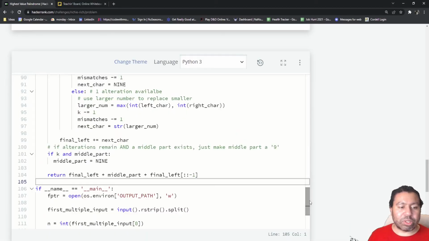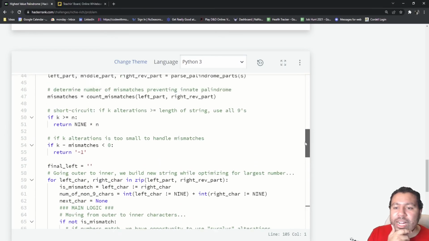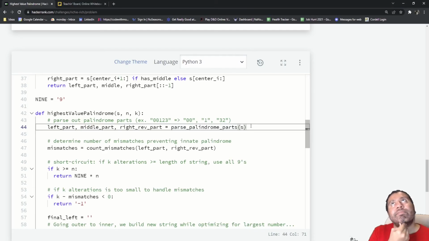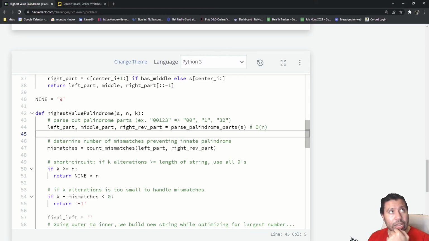Ooh, awesome. So let's do a little big O notation here. I think that parsing the palindrome parts, because of the string, I believe you do technically go through each part of that. So I believe this is big O of n, because of how you parse a string.